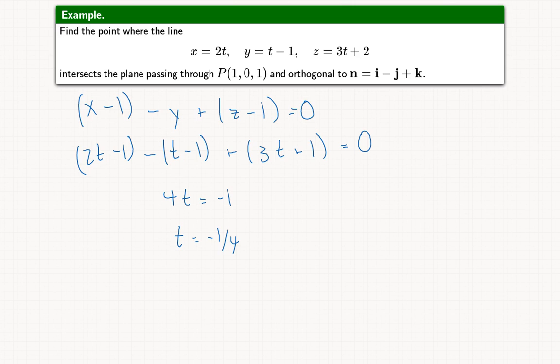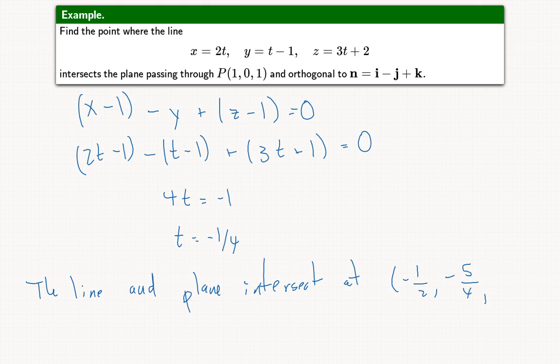We now put that back into the equations for the line. So we get that the line and plane intersect at -1/2, -5/4, and that'll be -3/4, so 5/4.